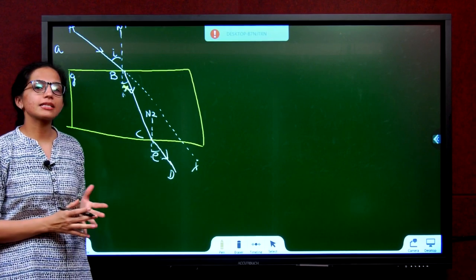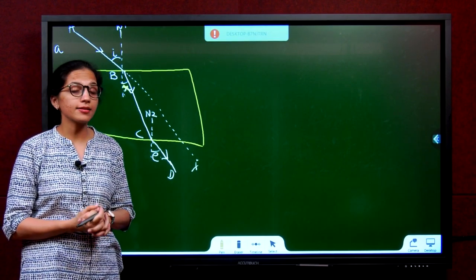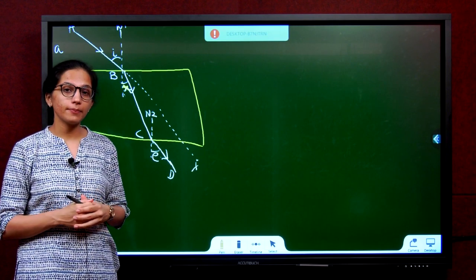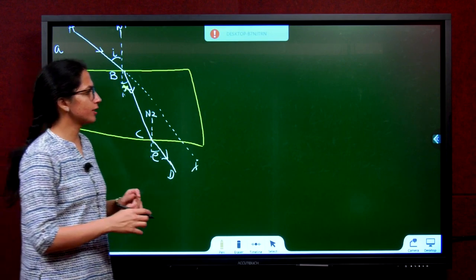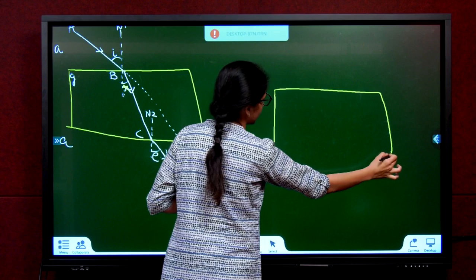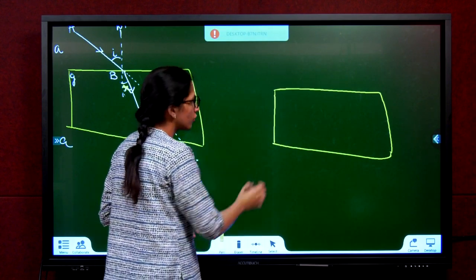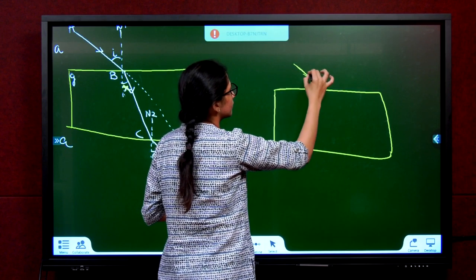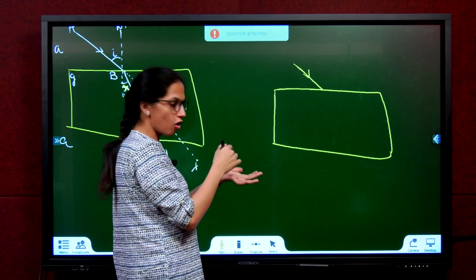The same thing that we just learned is given as an activity in your textbook, and they may ask, describe an activity to show the refraction through a rectangular glass slab. How do we do it? Take a rectangular glass slab on a piece of paper. Draw a ray on one of the faces of the slab on the paper.